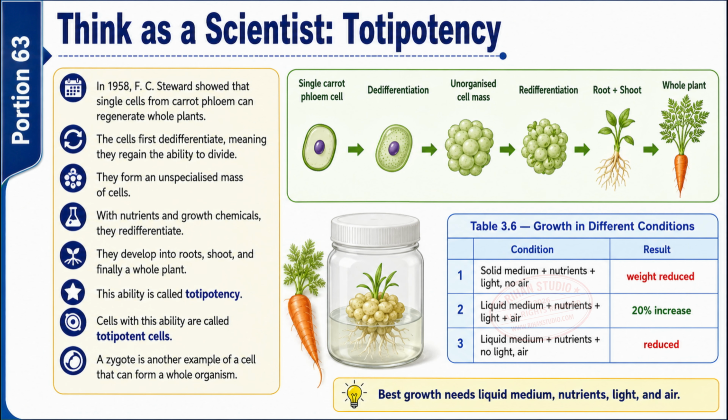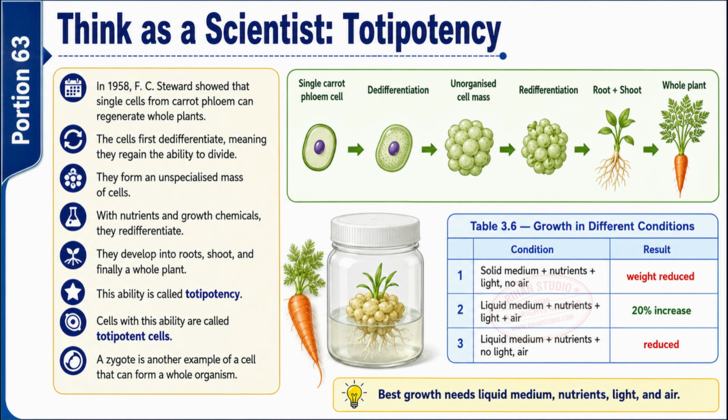Think as a scientist. Totipotency. In 1958, F.C. Stewart showed that single cells from carrot phloem can regenerate whole plants. Phloem cells first dedifferentiate, regain the ability to divide, into an unspecialized mass, then, with nutrients and growth chemicals, redifferentiate into roots, shoot, and a full plant. This ability is totipotency, and such cells are totipotent cells, similar to a zygote forming an entire organism.